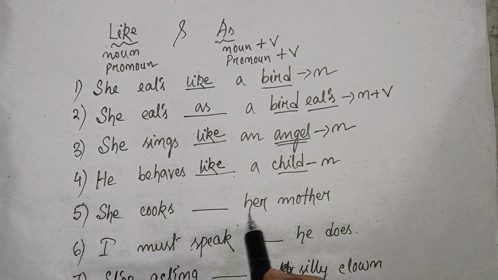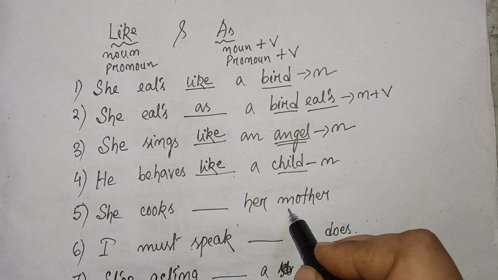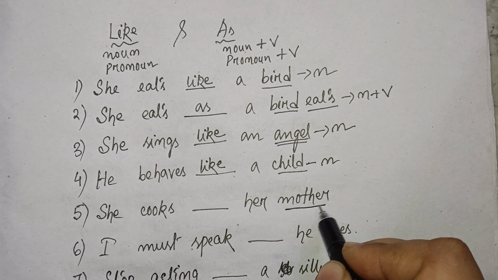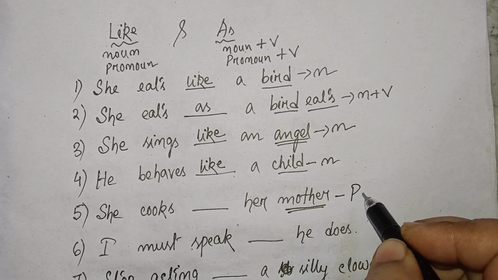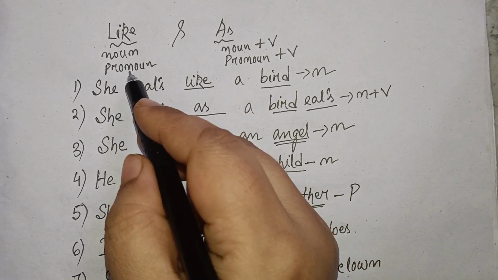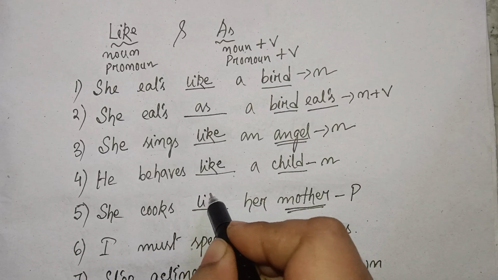She cooks dash her mother. So mother is pronoun. So it will be pronoun comes under like.